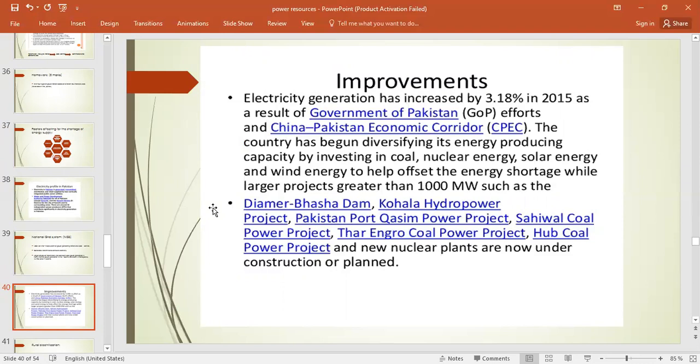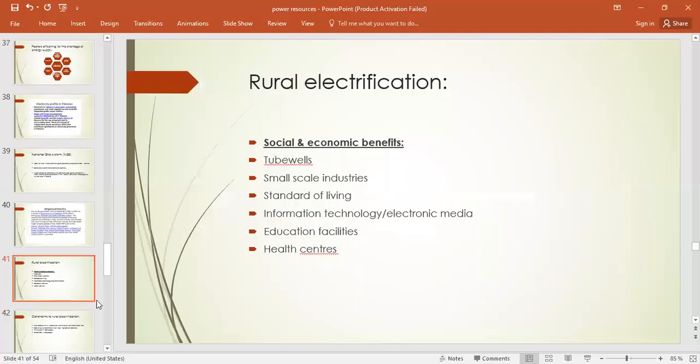The country has begun diversifying its energy producing capacity by investing in coal, nuclear energy, solar energy, and wind energy to help offset energy shortages, while larger projects greater than 1,000 megawatts such as Diamir Bhasha Dam, Kohala Hydropower Project, Port Qasim Power Project, Sahiwal Coal Power Project, the Engro Coal Power Project, Hub Coal Power Project, and new nuclear power plants are now under construction or planned, right? So these are all the new initiatives taken by the government of Pakistan in order to overcome the energy crisis in Pakistan, right, beta?